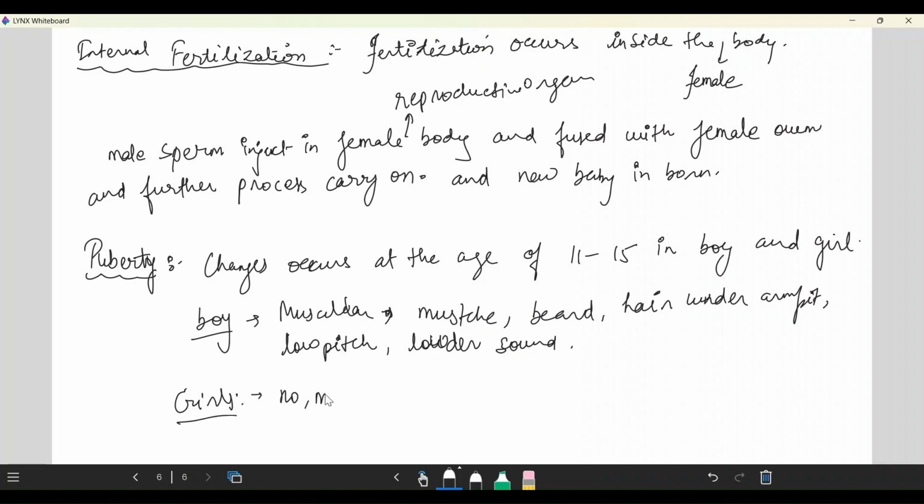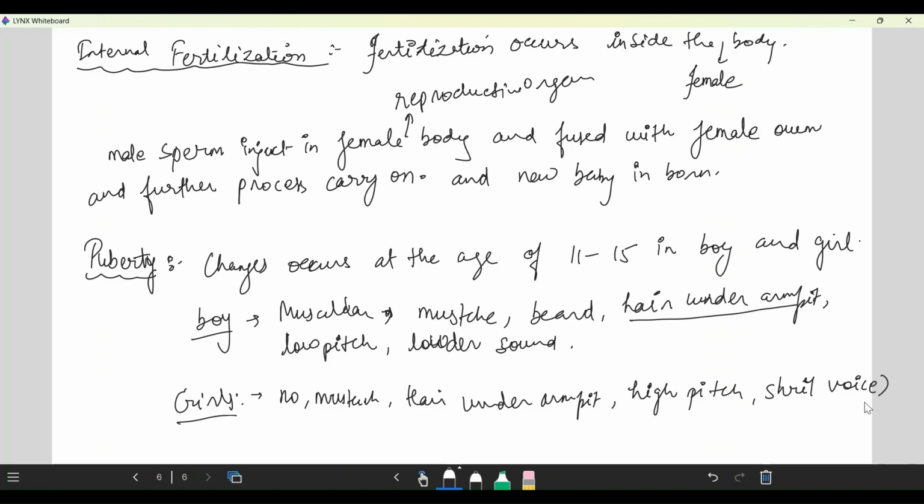And in girls, no mustache, and the same hair under the armpit, and a high pitch, which means a shrill voice, a sharp voice.